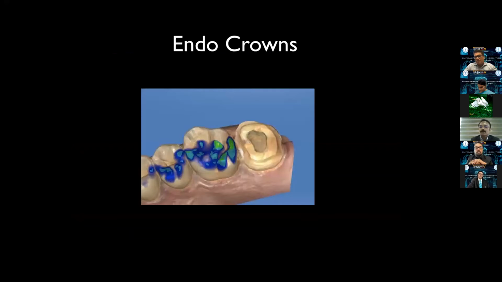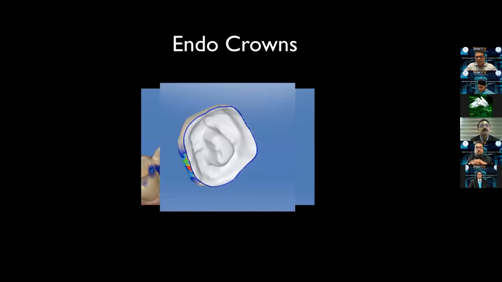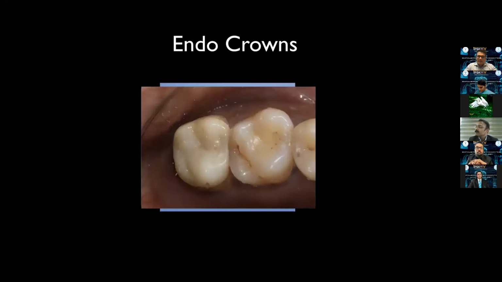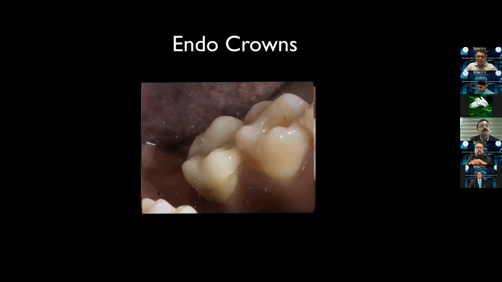There is a concept of endocrowns, which is also gaining popularity. So we don't have to give full crowns. In cases with reduced clinical crown heights, we can avoid giving a post and core restoration. We can use the intracoronal retention from the tooth and then cover it. So this is how the design and the intracoronal extension would look like on the internal surface of the crown. And this is the final design. And this is the final endocrown given in zirconia.